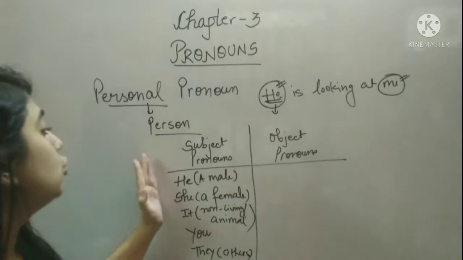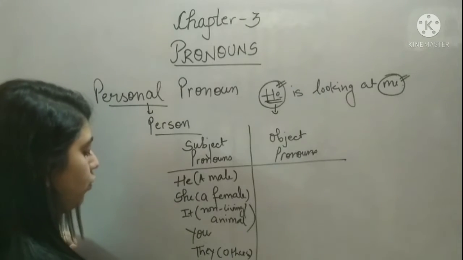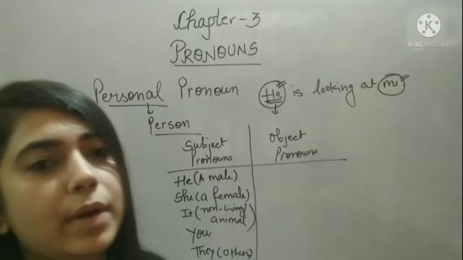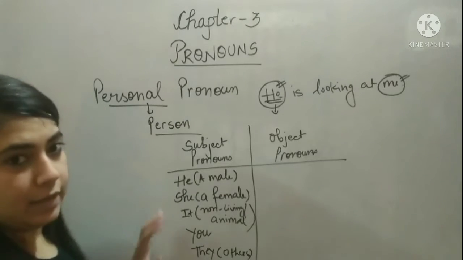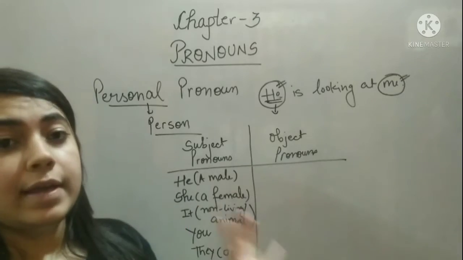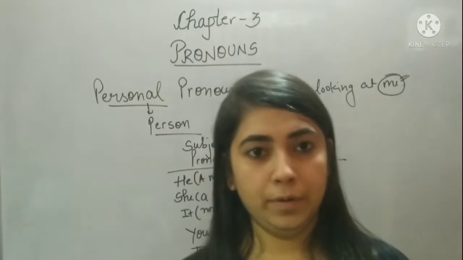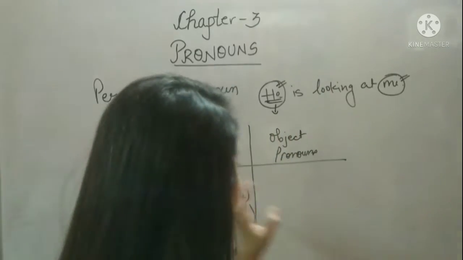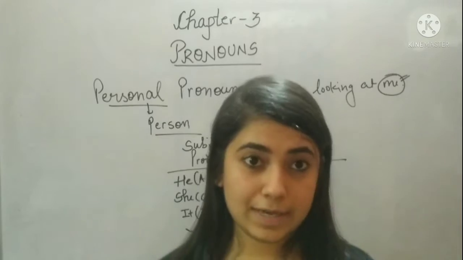Okay. So these all are the subject pronouns. I also. So whenever I am talking about myself, in that case, we can use I. So I is also a subject pronoun. So these all are the examples of subject pronouns. For example, she. She is cooking food. Right? So that's what I am doing. I am using a subject pronoun again at the beginning of the sentence.